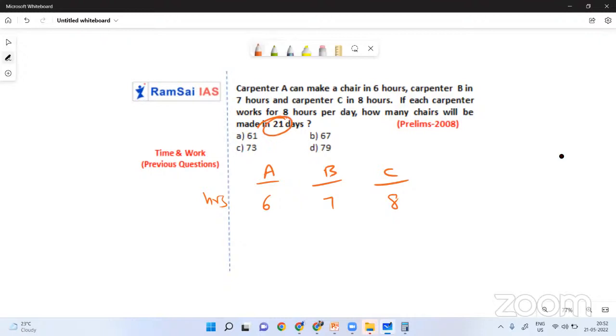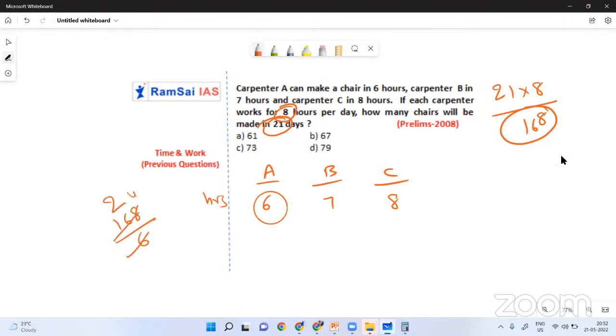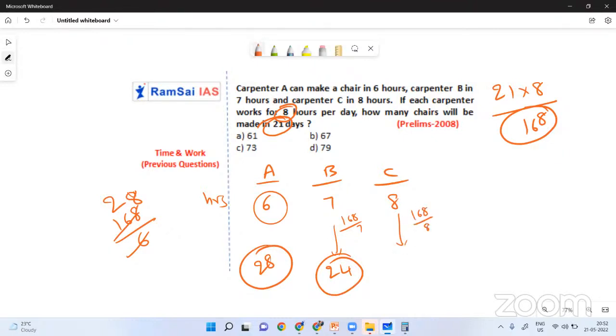21 days, 8 hours per day means everybody is working for 21 into 8, 168 hours. So in 6 hours, one chair; in 168 hours, how many chairs can he make? 28 chairs. A can make 28 chairs and B can make 168 by 7. How many chairs can B make? 24 chairs. How many can C make? 168 by 8, 21 chairs.